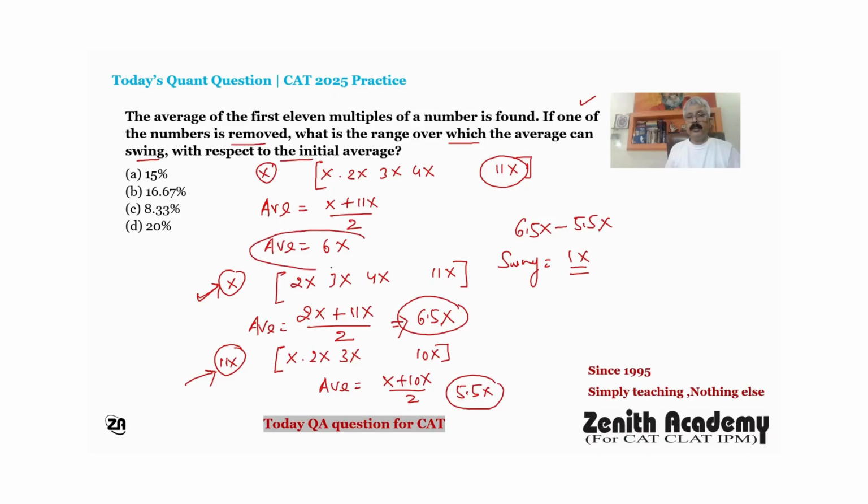The initial average was 6x. So with respect to 6x, the average swing will be 1x on 6x into 100. Means the answer is 100 by 6, which is 16.66%. So the answer is 16.67%.